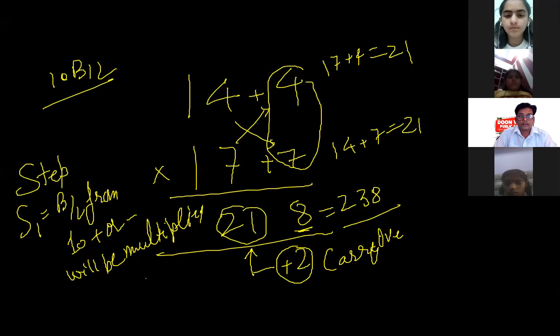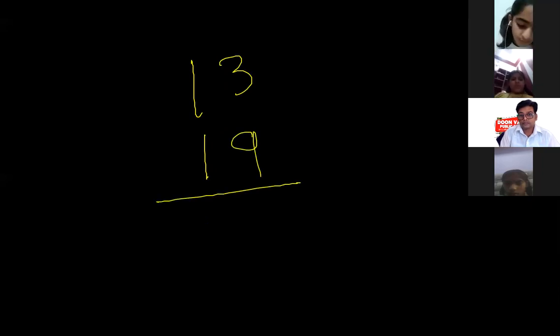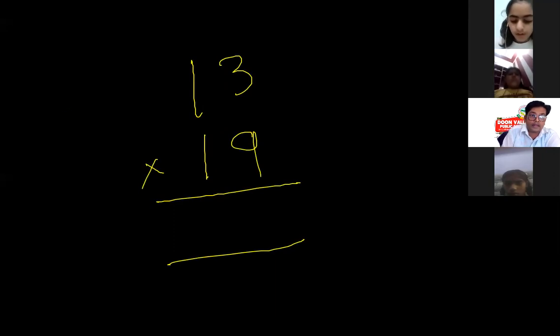Clear? Okay. Now I will take one more example for you. Just calculate 13 to be multiplied by 19.